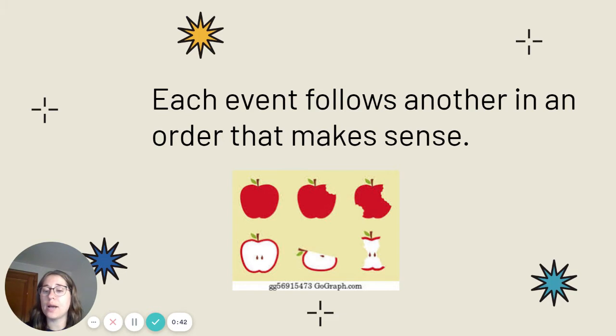So if we see a picture of an apple, we would start with a full apple, then we see some bites being taken out of it until we see the eaten apple at the very end. So it makes sense that we have an apple that's full and then some that have a couple bites out of it, and then we would have our eaten apple.